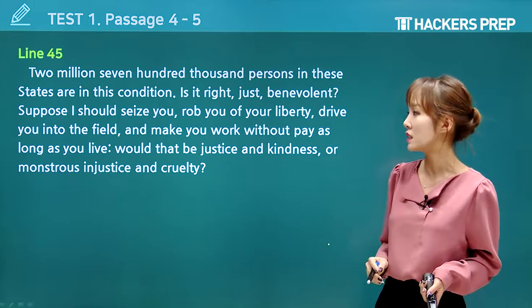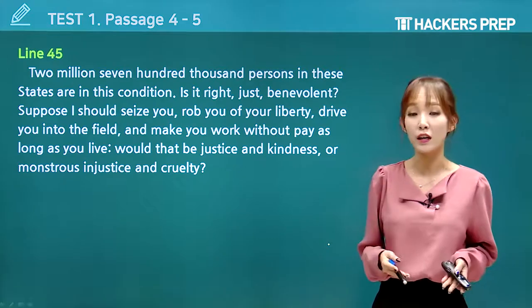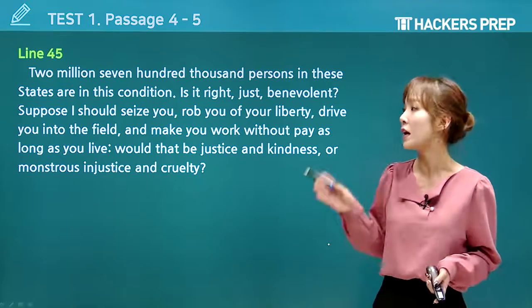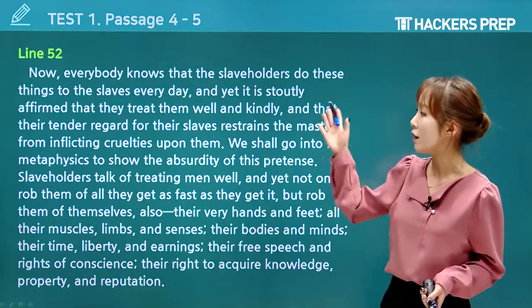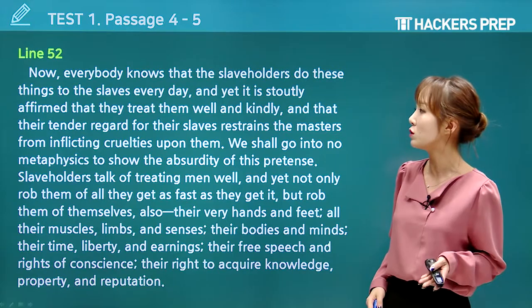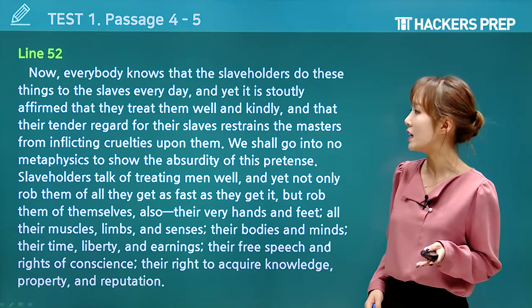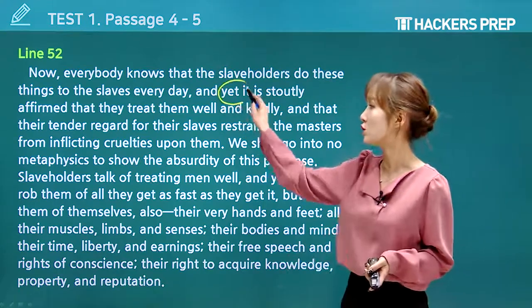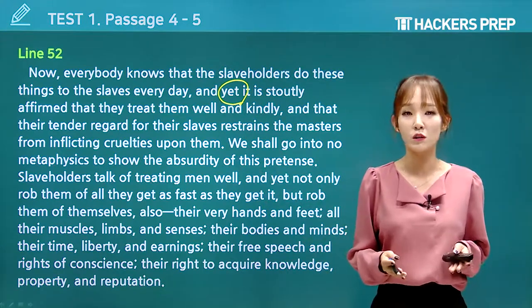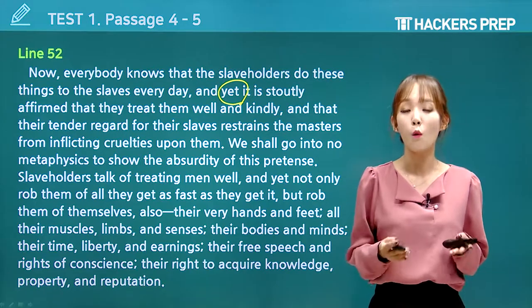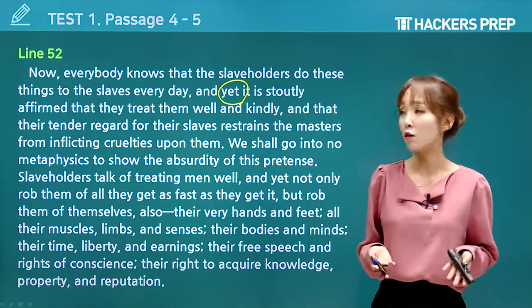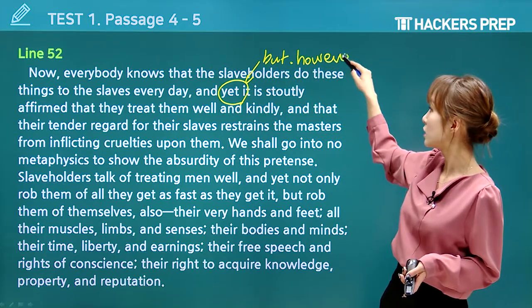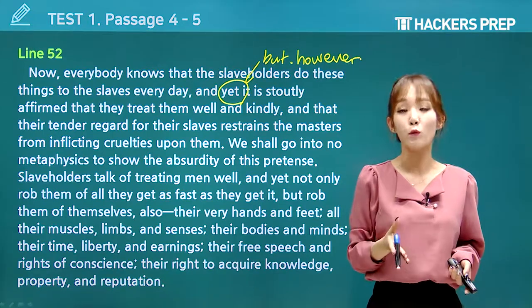2,700,000 persons in these states are in this condition. Is it right? Is it just? Is it benevolent? Of course, we know what the author is going to say. He's going to say, definitely not. Now let's move on. Now, everyone knows, again, that the slaveholders do these things to the slaves every day and yet it is stoutly affirmed that they treat them well and kindly. Now here you see a contrast word. Whenever you stumble upon a contrast word, you always want to pay attention. Why? Because it's going to tell you something important. Contrast words are yet, but, however, and the like. So make sure you pay attention to these words, okay?